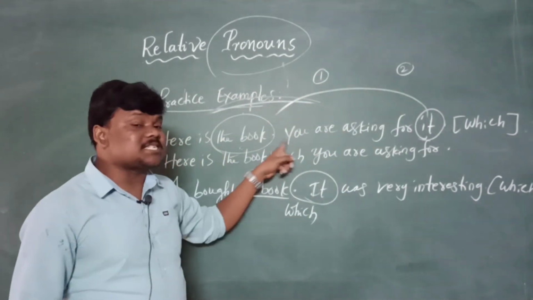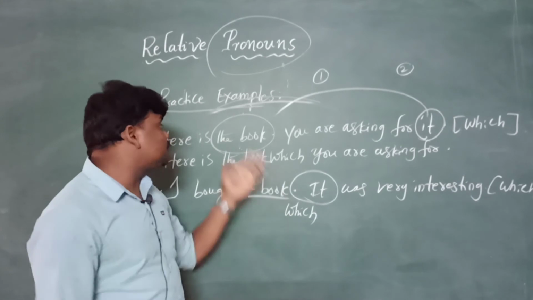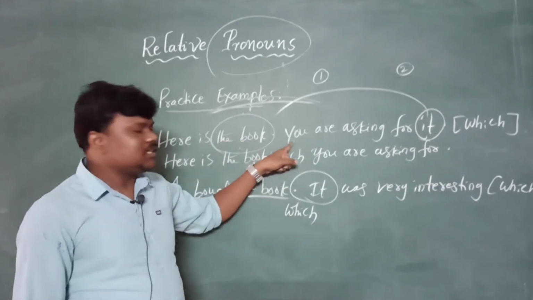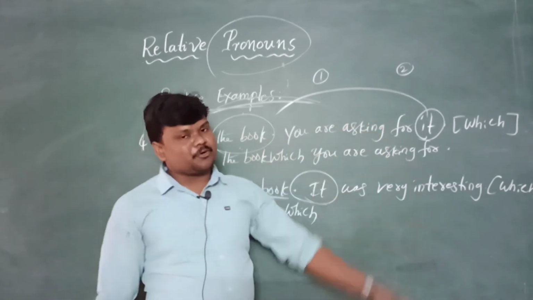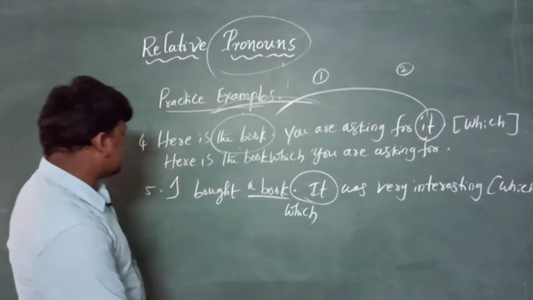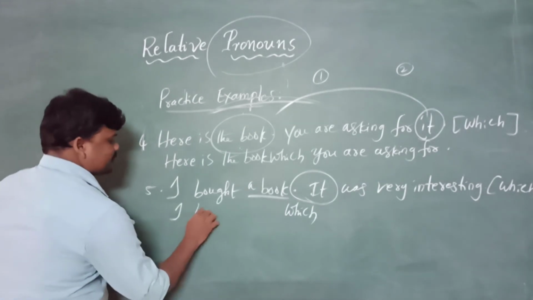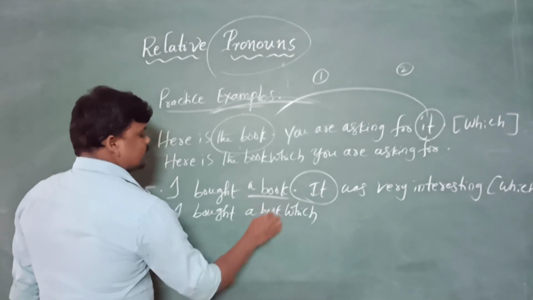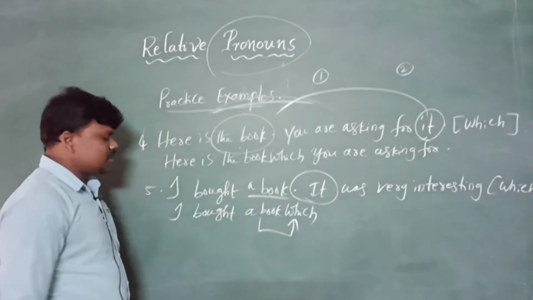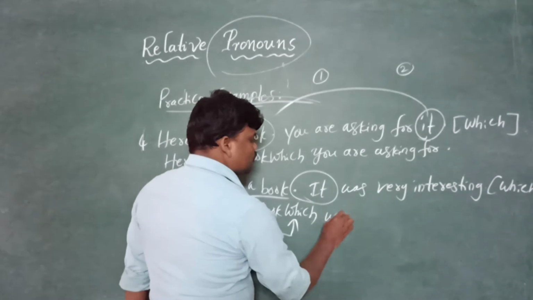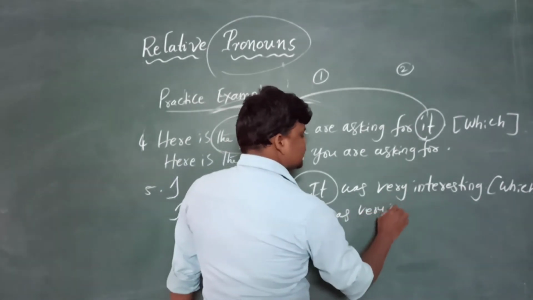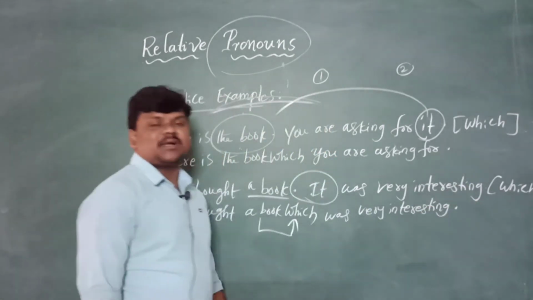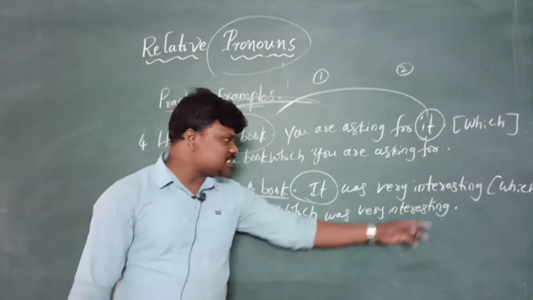Don't remove a starting pronoun which is not at all related to the book. You is not important here. The book is important here. Well, so the answer is, I bought a book which was very interesting, without keeping any comma in the middle, directly the last full stop.